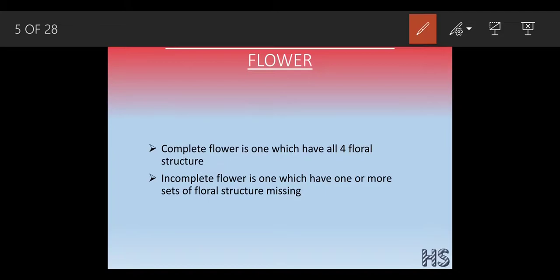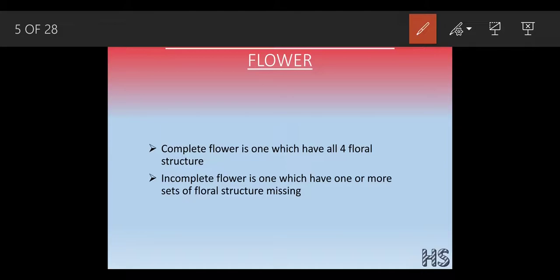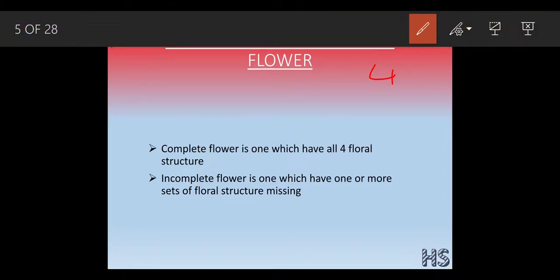Now we are going to talk about the complete flower and incomplete flower. What do you mean by a complete flower and what do you mean by an incomplete flower? It's in very easy terms. See, we have already discussed the floral structure. How many floral structures were there? 4. That was calyx, corolla, androecium, and gynoecium. These were the 4 parts. Okay. See, a complete flower is one which has all 4 floral structures, meaning calyx, corolla, androecium, gynoecium should be present. So those flowers would be considered as complete flowers.